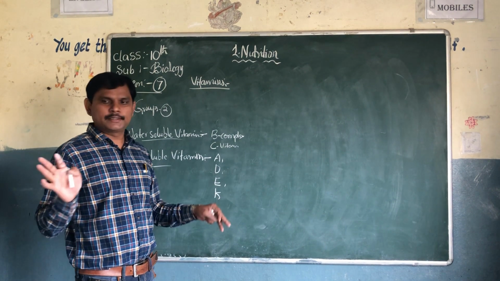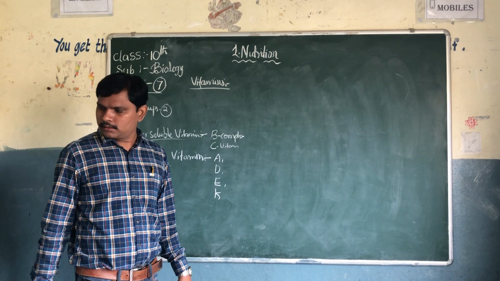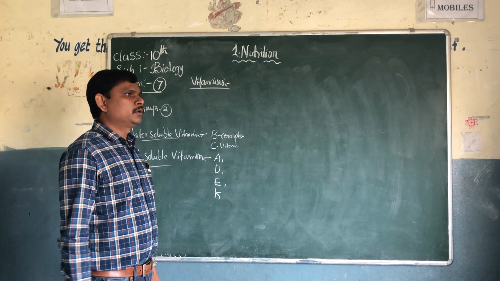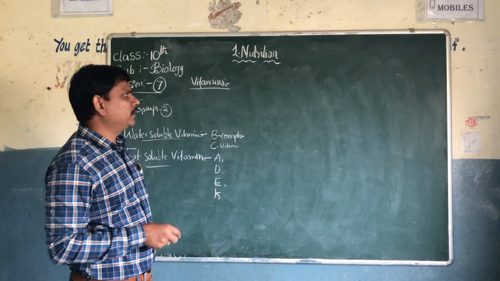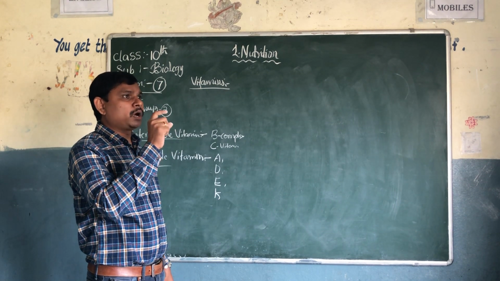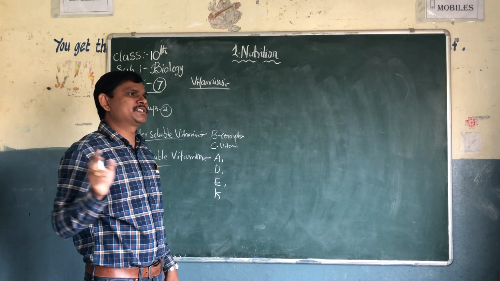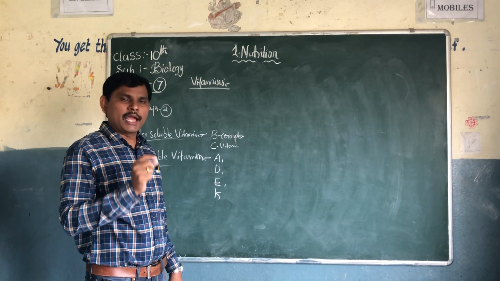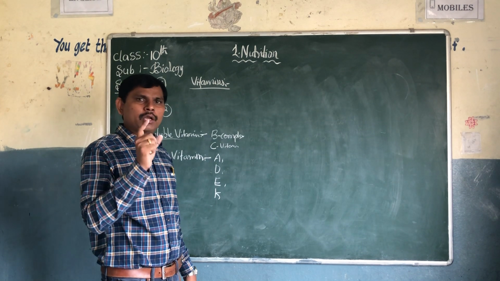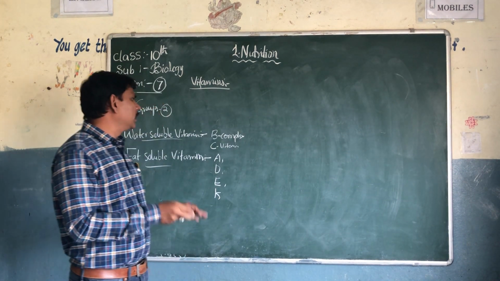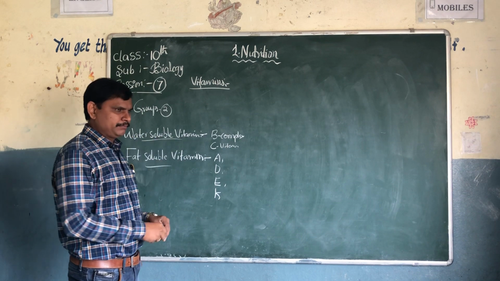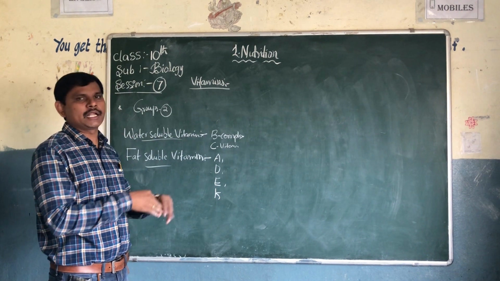The table is on your page number 19. You should go through the tables and read them compulsorily. We can expect 1 or 2 marks from this table. 99% there will be 1 question from this table. First of all, learn the vitamin names. They have given the sources also.